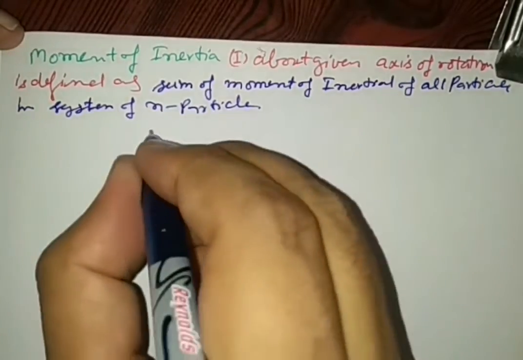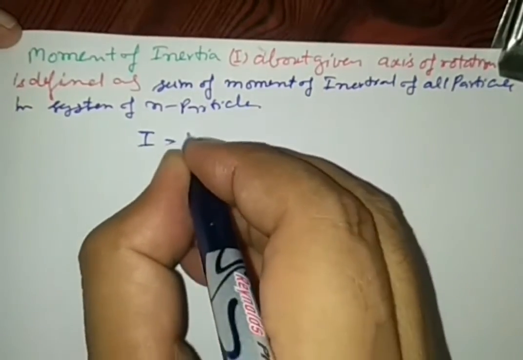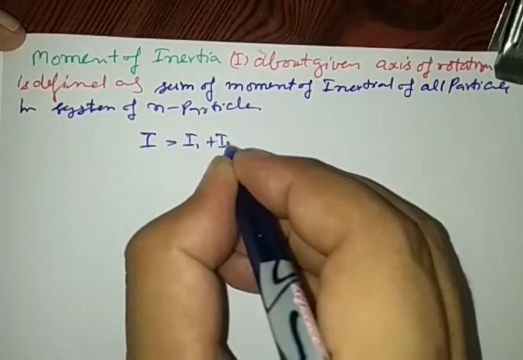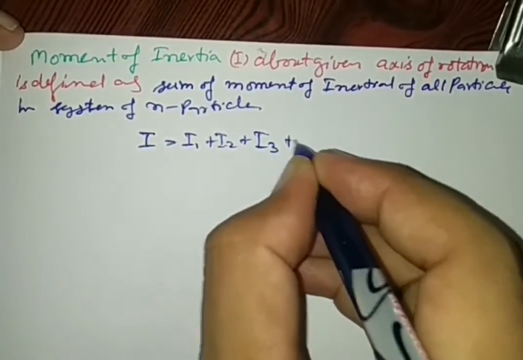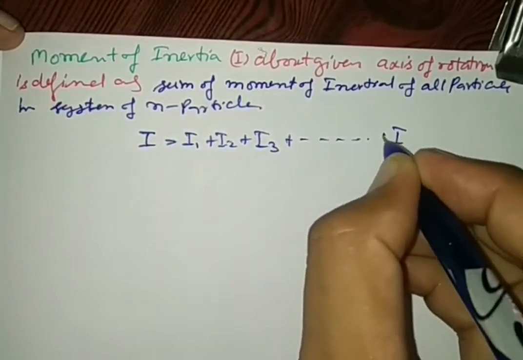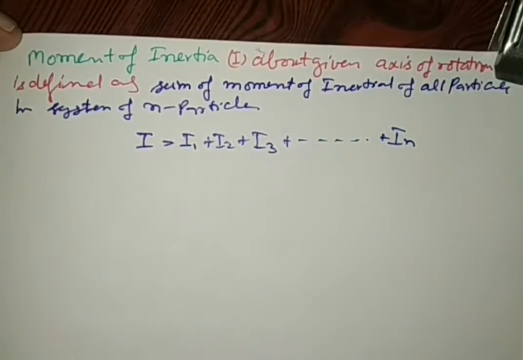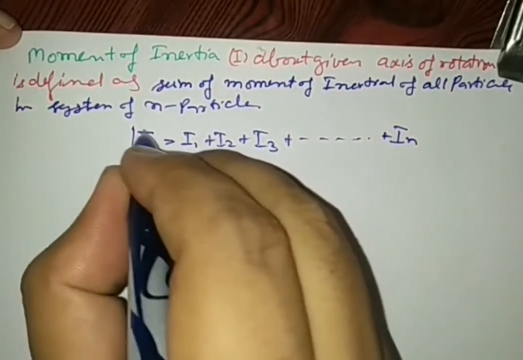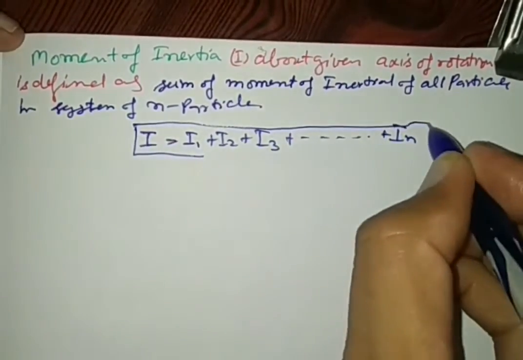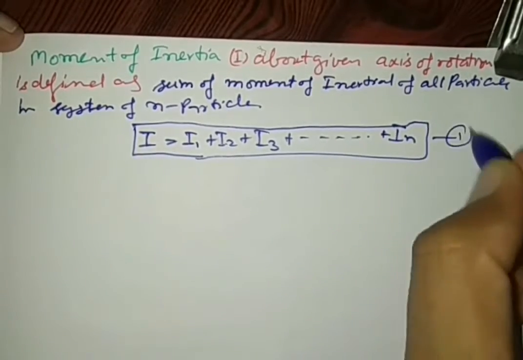Mathematically, I is equal to I1 plus I2 plus I3 and so on up to the nth particle. This is the formula to calculate the moment of inertia.